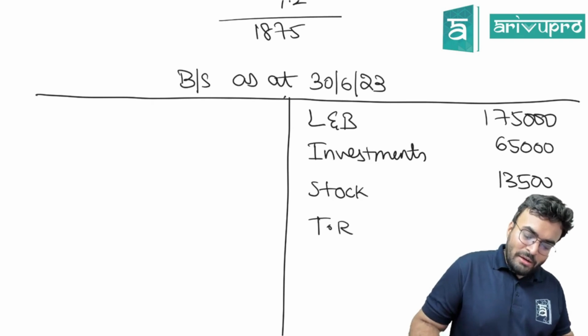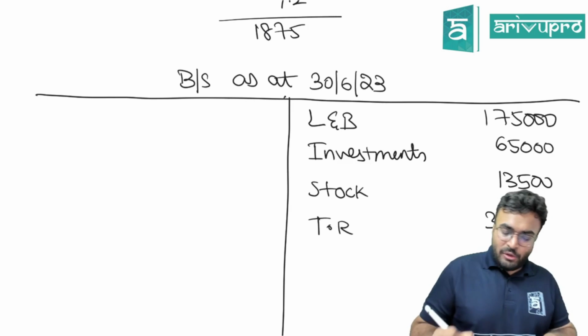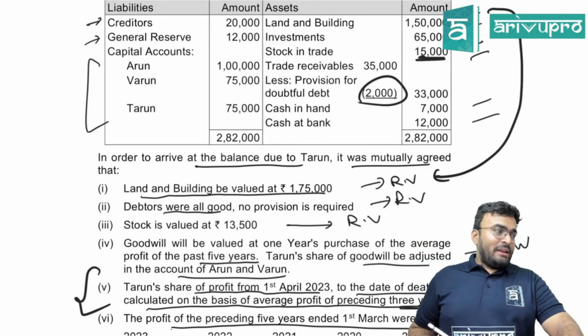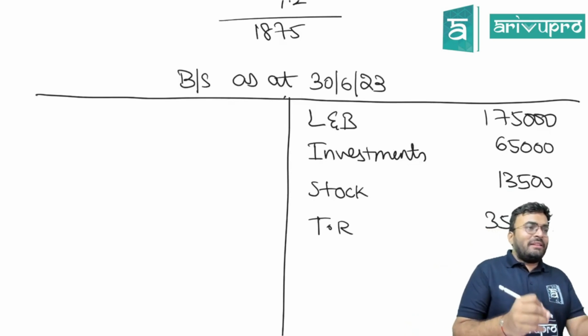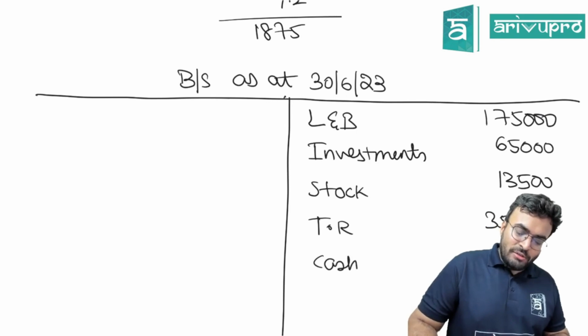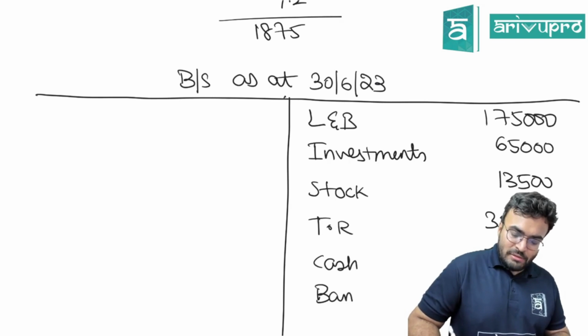Trade receivable, 35,000. Next. Cash in hand, cash at bank. Is it still there? Yes. Did you make any payment in this 3 months? Nothing. We don't know. Cash, how much? 7,000. And bank balance is? 12,000. I hope it's clear.